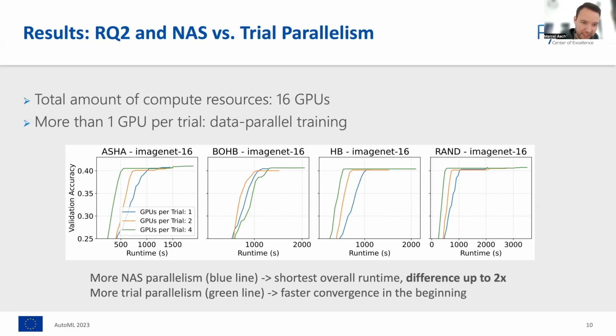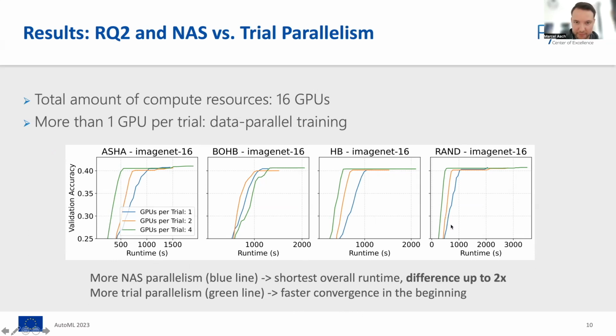However, we also see that enforcing more trial parallelism, the green line, means that the trials converge faster in the beginning. So we have a steeper increase here, at least for Aach, Hyperband, and random search, for using more GPUs per trial.